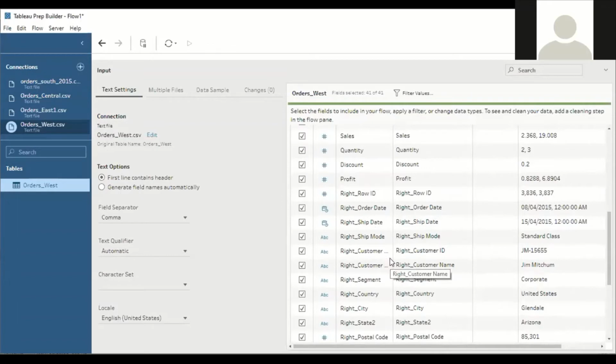mode, customer, etc. Now, before proceeding this data to the next level, I will uncheck this so that this data is not repeated in the next level. Understood? If data is repeating, if a copied version of the data is available, it is better to delete such data before proceeding to the next level. First, let us try to analyze, then we'll try cleansing and merging operations using Tableau Prep.